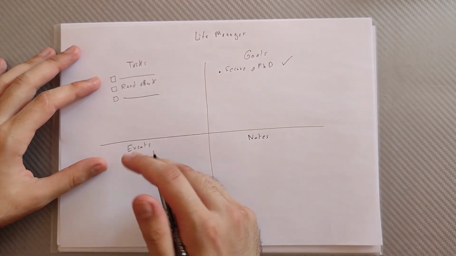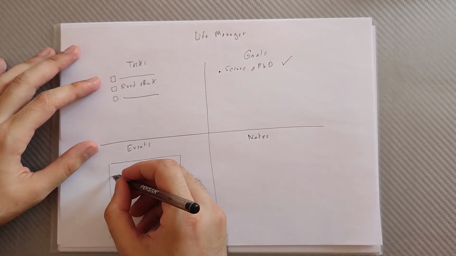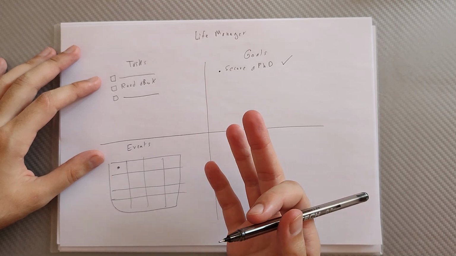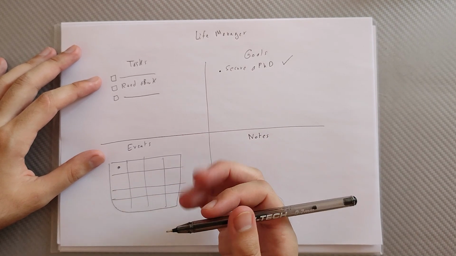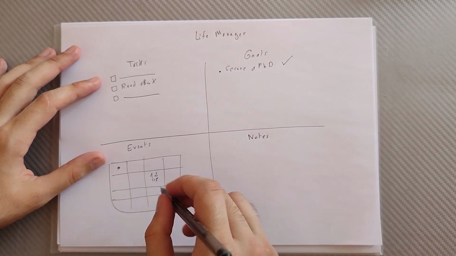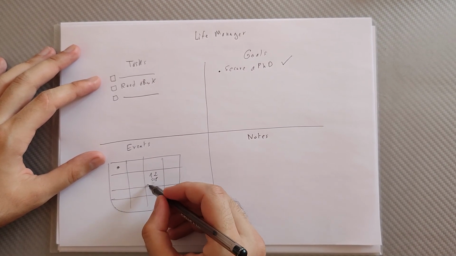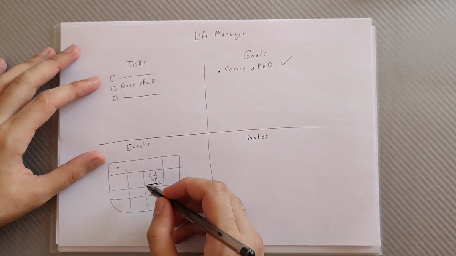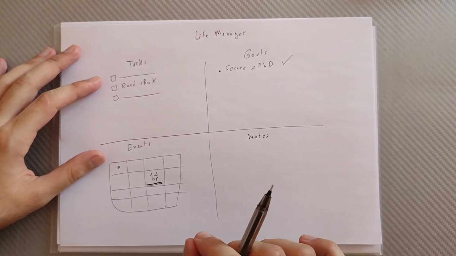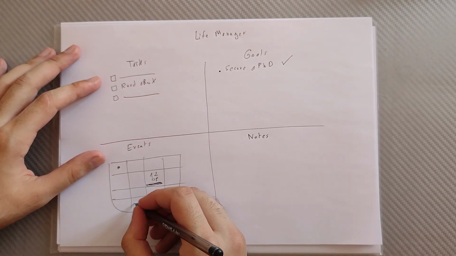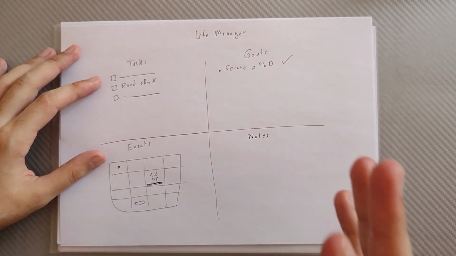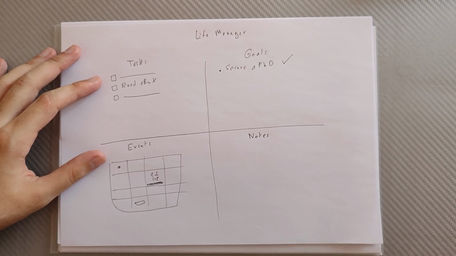Next, let's go to the events. So here you will find a calendar view. Let's say this is today. For example, if you are planning to host a party on the 12th of September, in this calendar view you should mention the name of the event. Or if you want to plan to meet a friend after 15 days, if you already know the day, you can put it right here so you don't forget about it. It is a reminder of the main events that will happen in the future.